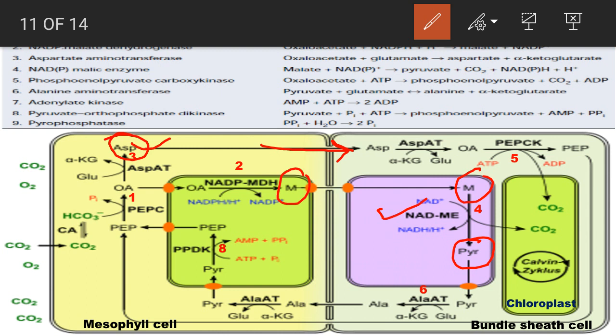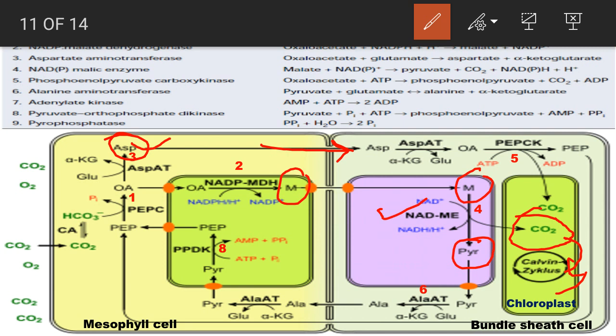Malate is a carbon 4 compound and pyruvate is a carbon 3 compound. So during conversion of this carbon 4 compound into the 3 carbon compound, one carbon in the form of carbon dioxide is released, and this carbon dioxide enters into the chloroplast of the bundle sheath cell, and in the chloroplast carbon dioxide is fixed by a Calvin cycle process.